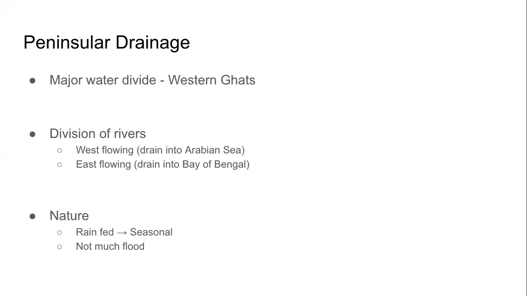बारिश के दिनों में पानी ज्यादा होता है. कुछ तो ऐसी नदियां होती हैं जो in the summer they just completely dry up if it is not raining. And because they don't have a glacier source, they don't flood that much. ऐसा नहीं है कि उनमें flood नहीं होता, उनमें भी होता है. One of the famous peninsular rivers, famous or infamous for floods, is Mahanadi, which is in the eastern part of the country. But the occurrences of flood is much less frequent.